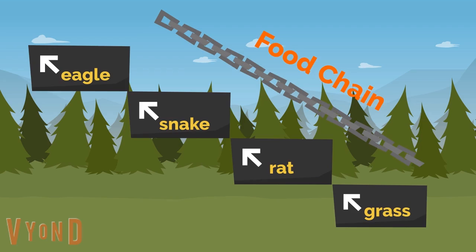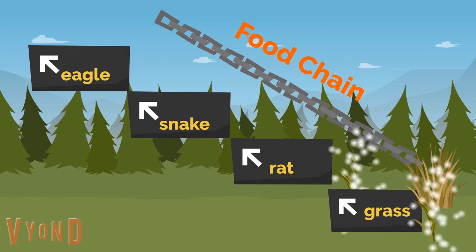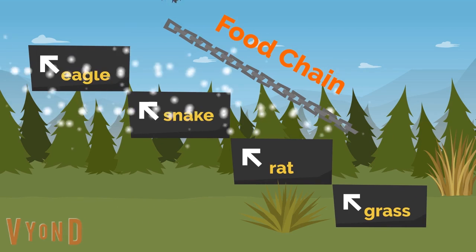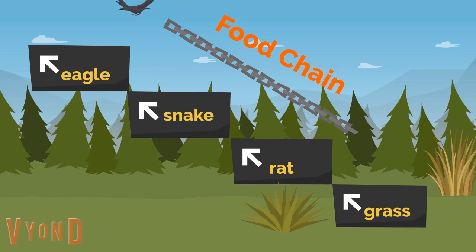The food chain has levels known as trophic levels, which explains how each level obtains its energy. Grass is a producer. It makes its own food. The rat eats the grass and is a consumer known as a herbivore, who has to get its energy from a producer. The snake and the eagle are carnivores that eat only other consumers.